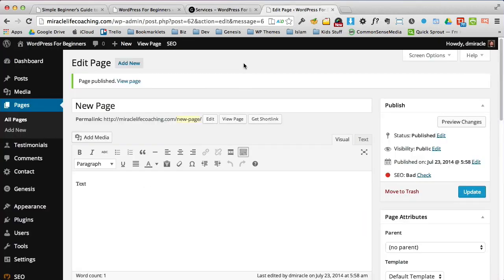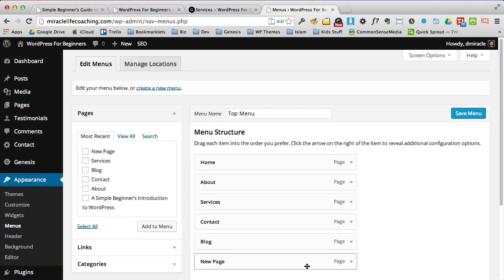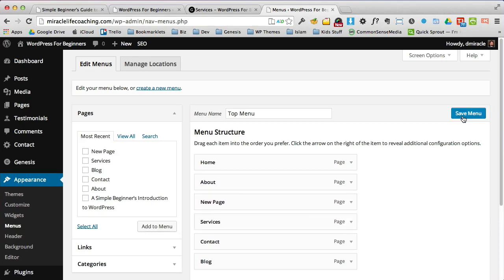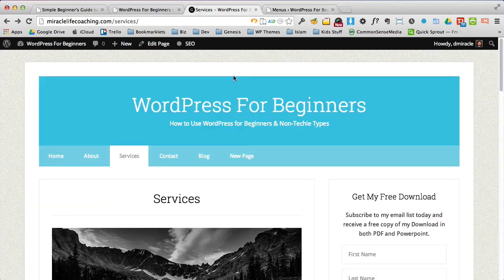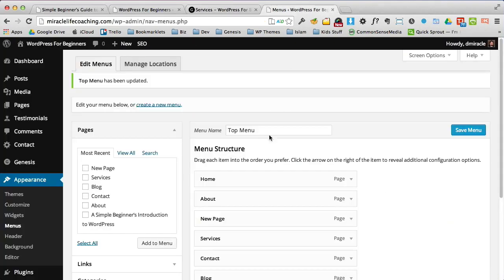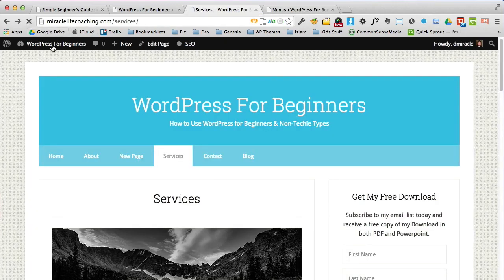Let's say we don't want it to be there. We can go to another little place in WordPress. Again, I'm only showing you this because you can have this sort of control over your site. Don't worry about where I am. But I just moved new page way over to here. And now I can even change the name of new page to services number 2. I'm going to save this menu. And there you go. So you have all this capacity, all this capability with WordPress.